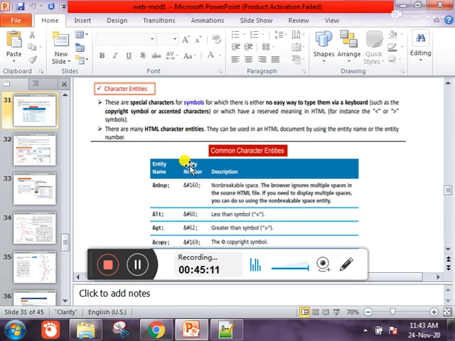And then we also have numbers: ampersand hash 60 for less than, 62 for greater than. And then the copyright symbol is there, right? The C with a circle. So for the copyright symbol we use ampersand copy, and the number is ampersand hash 169.